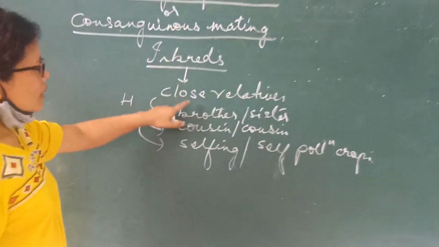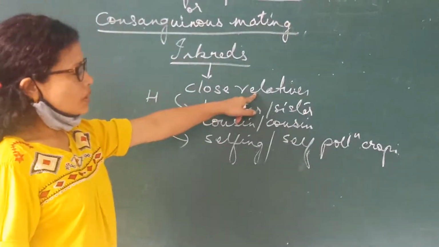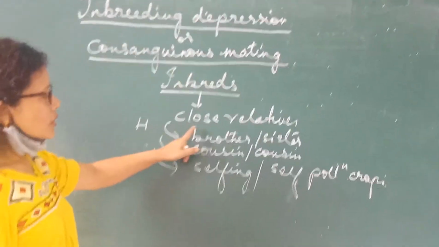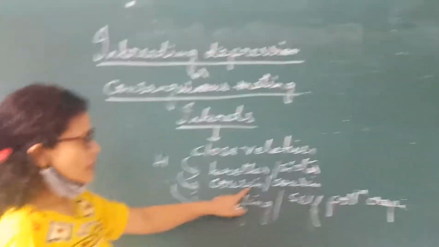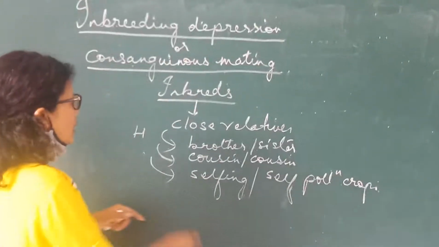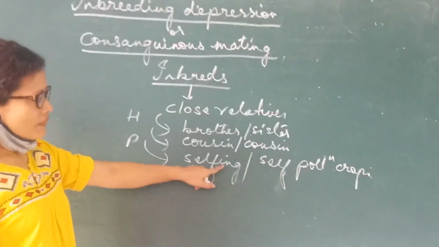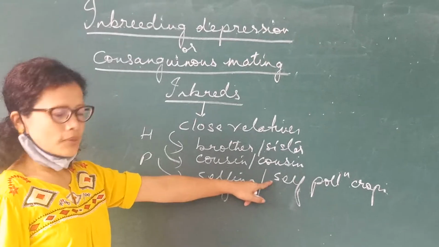So these are the inbreds. They are close relatives. They are related. They belong to a very small gene pool and they are closely related to each other. In humans, it can be a brother-sister relationship or a cousin-cousin relationship, and in plants, it can be selfing in self-pollinated crops.